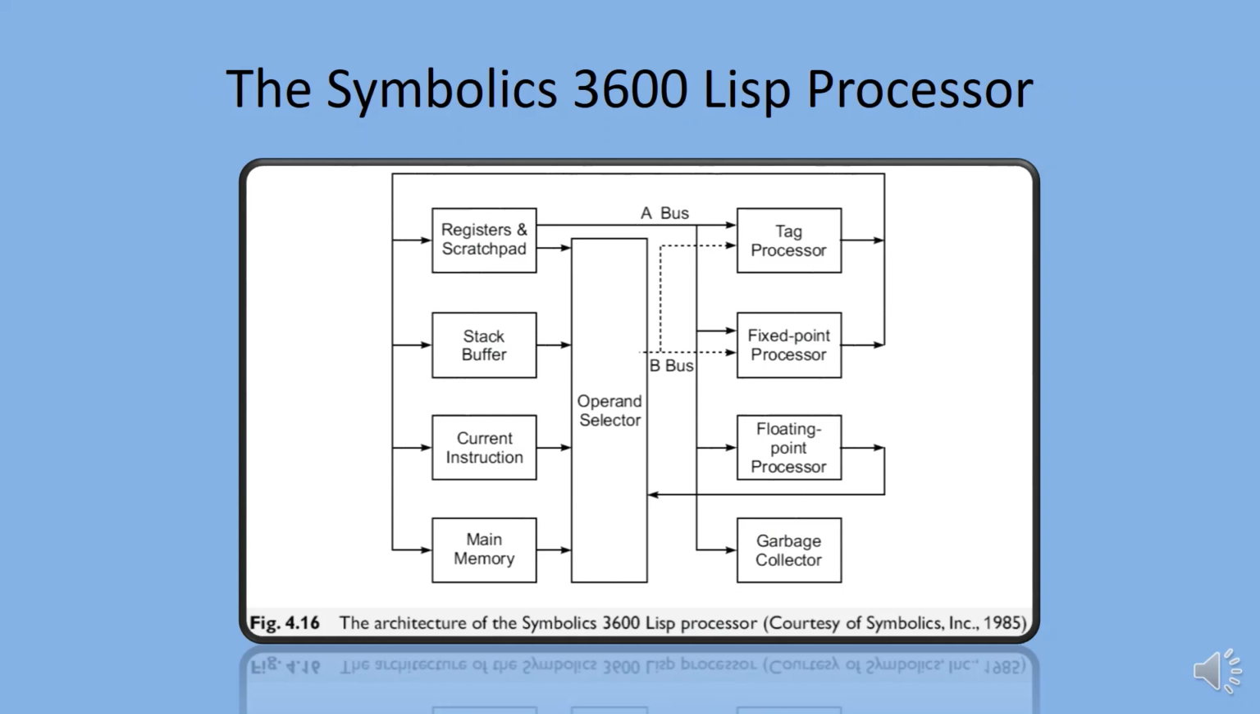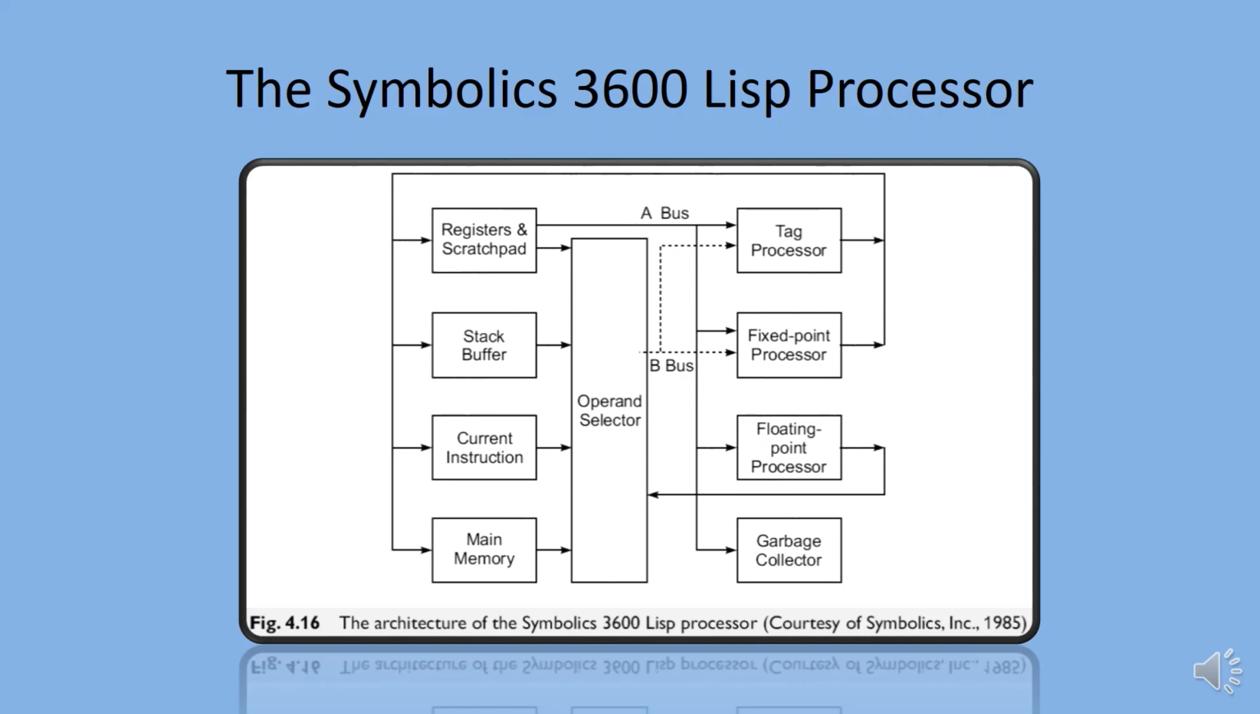The processor architecture of the Symbolics 3600 is shown in the diagram. This is a stack-oriented machine. The division of the overall machine architecture into layers allowed the use of a simplified instruction set design, while implementation was carried out with a stack-oriented machine.